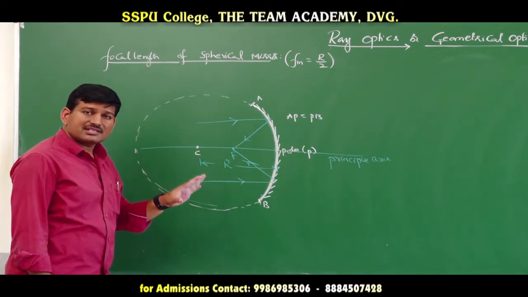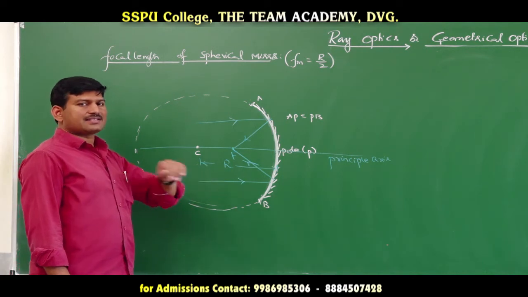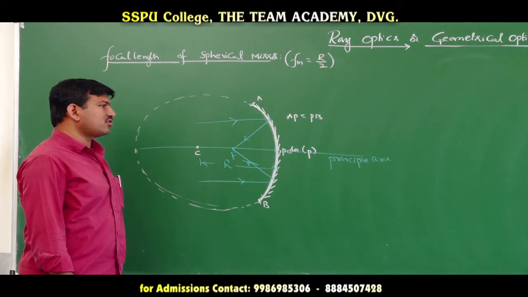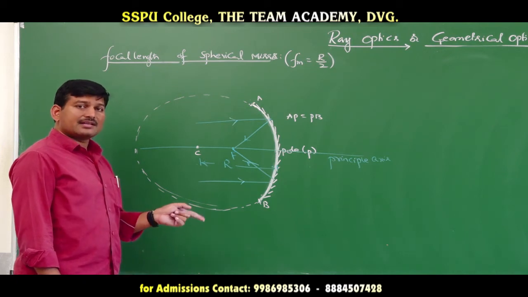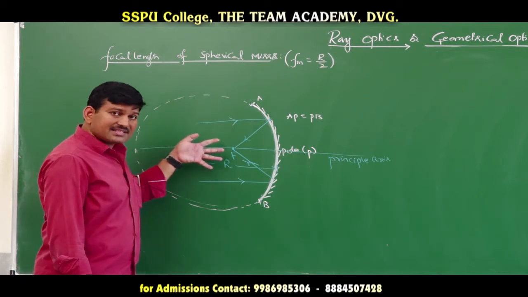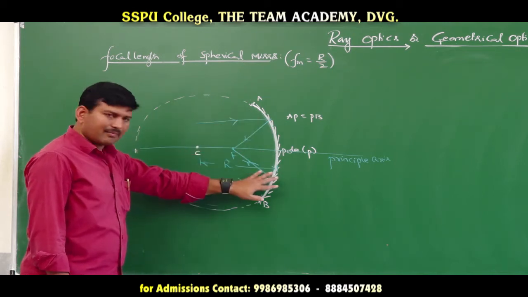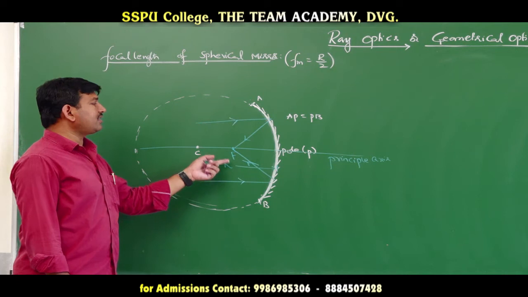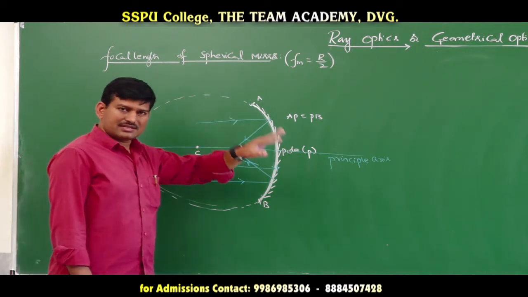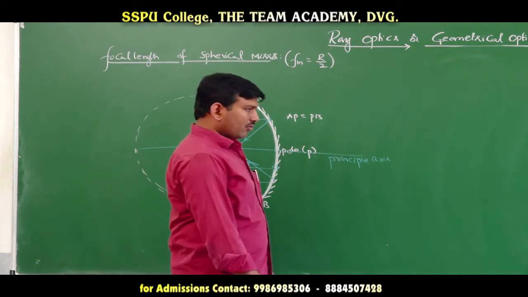Paraxial means the rays which are parallel to the principal axis. When a paraxial beam of light is incident on a mirror, the point where the reflected rays either meet or appear to meet is said to be the principal focus.